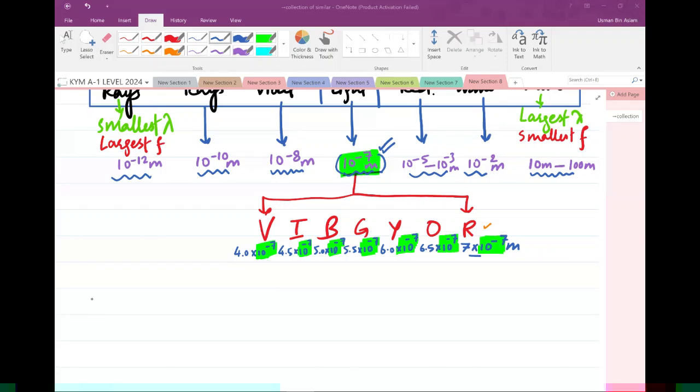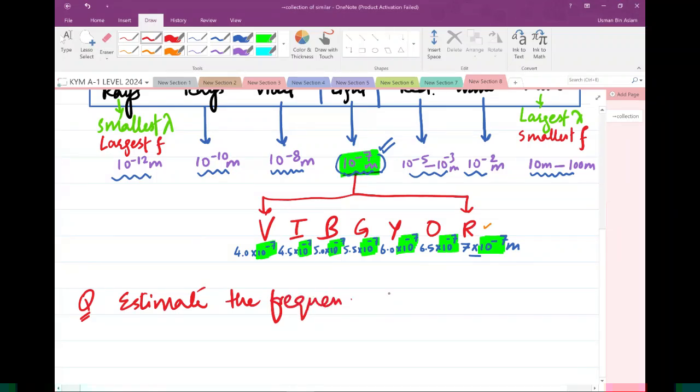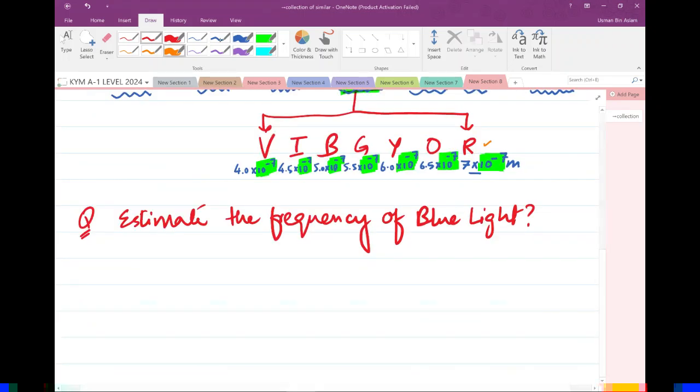All right, so here is a question. Examiner will ask you to estimate the frequency of blue light. This is an exact past paper question. Examiner wants you to estimate the frequency of blue light. It's an MCQ question. You can expect such a question in paper 2 as well.